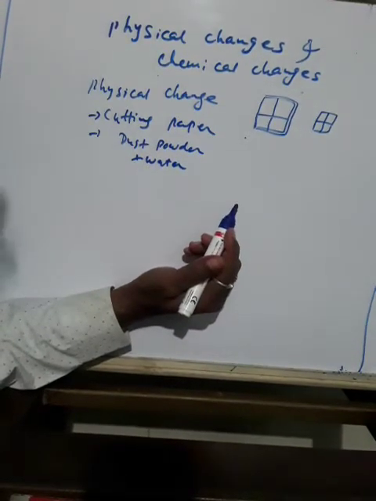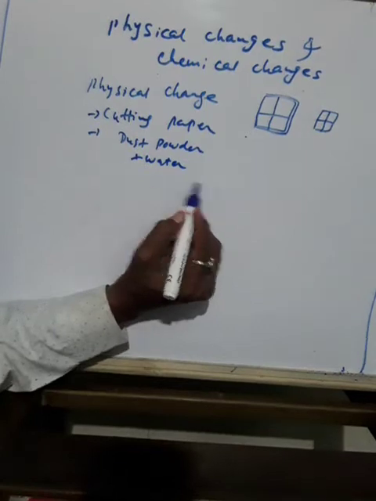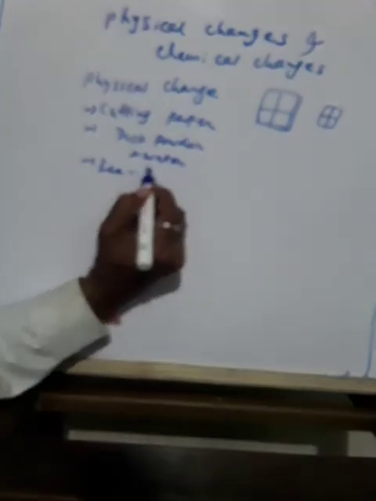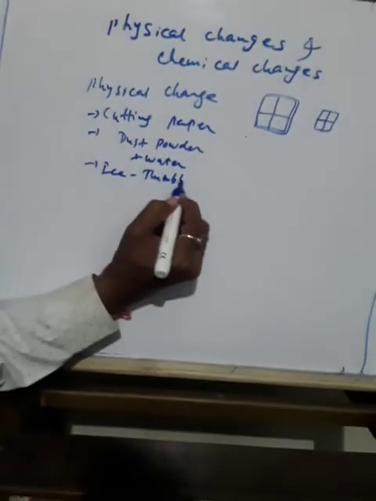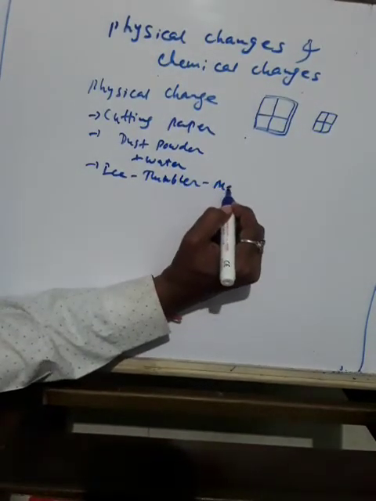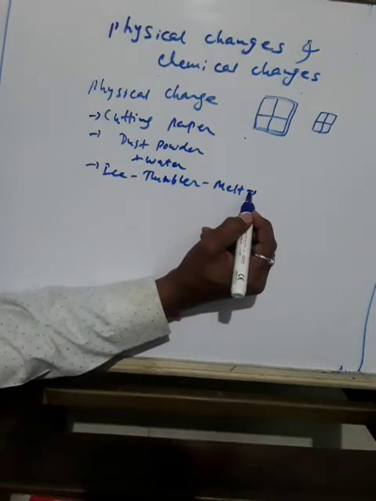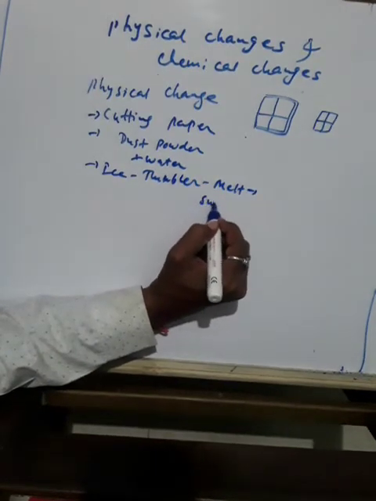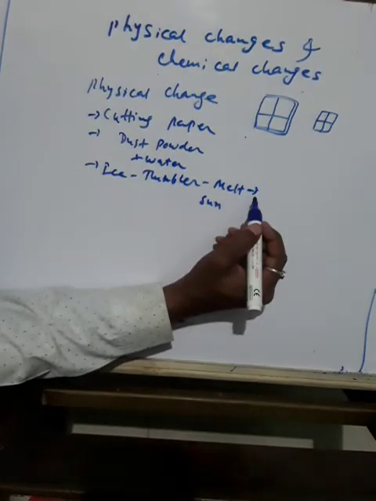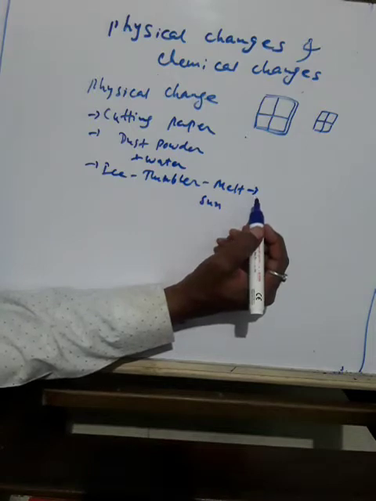Again, one more activity. Take some ice in a glass or plate tumbler and melt it by keeping it in the sun. So you have a mixture of ice and water.